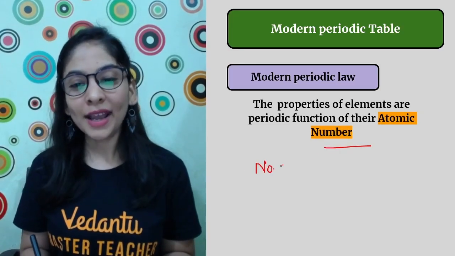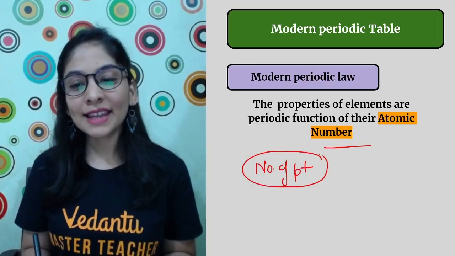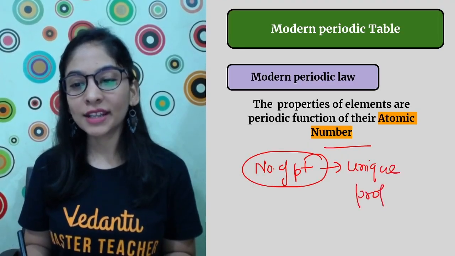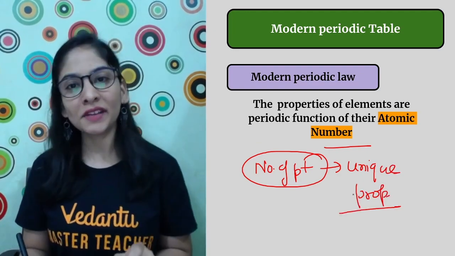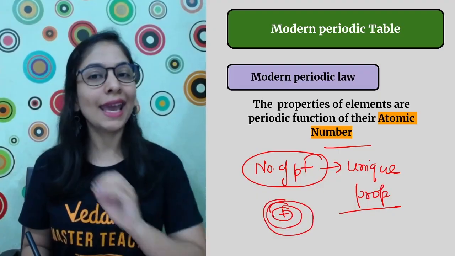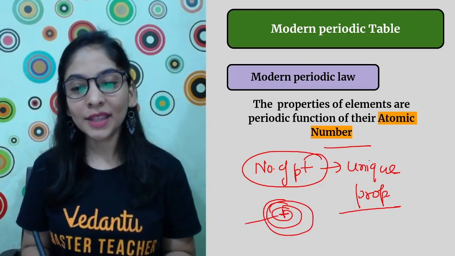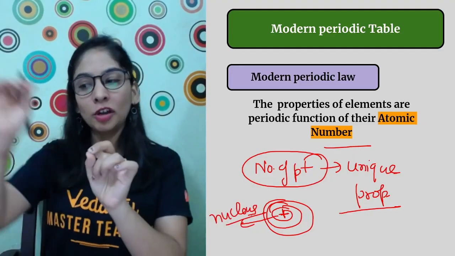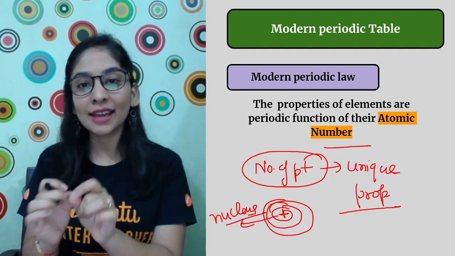Understand? He said my number of protons is a unique property of each and every element that can never be changed. Suppose I'm talking about any element, the proton is something that is present deep seated in my nucleus, right? That cannot be lost, that cannot be gained.